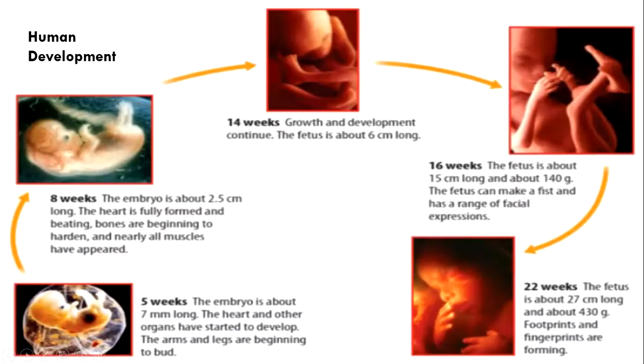After the zygote, human development has many stages. We have read that when a sperm fertilizes an egg, a zygote forms, and then the zygote develops into an embryo. The embryo is a ball-shaped structure that attaches inside the uterus and continues to grow. The embryo develops into a fetus, the last stage before birth.